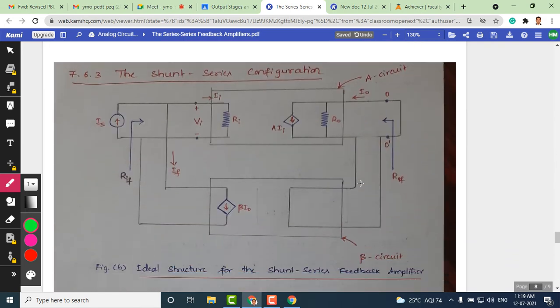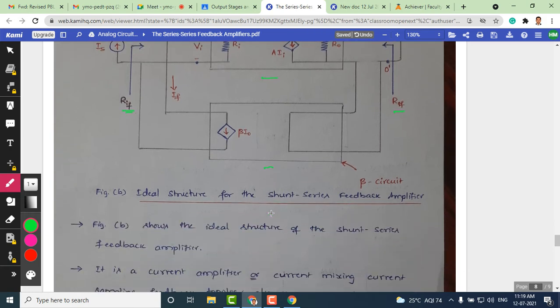The last amplifier which we need to discuss in this class is the shunt series configuration. As you can see here, this is the shunt series configuration. This is an ideal structure of the shunt series feedback amplifier, which comprises again an A circuit and a beta circuit here. At the input you can see there is a current signal, and at the output there is a voltage signal, and the impedances that we need to measure here are ROF and RIF.